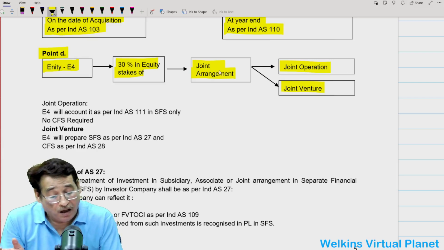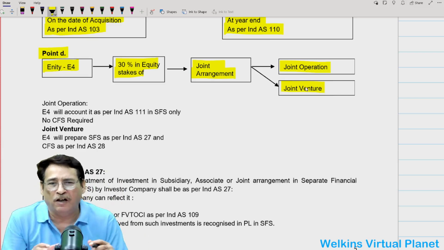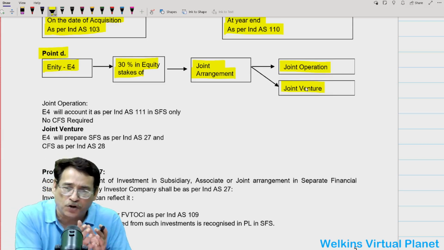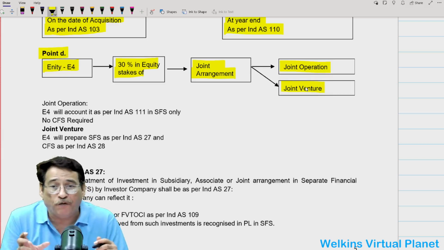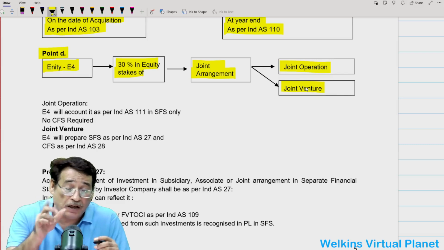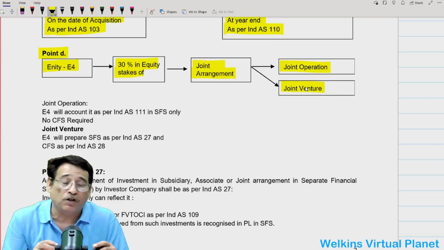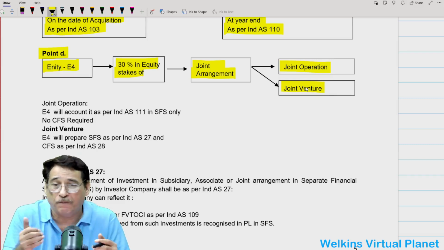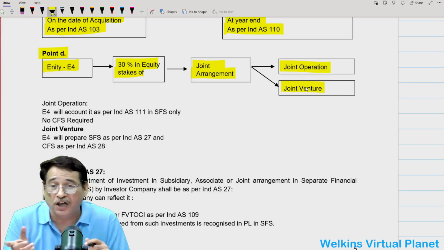However, if the joint arrangement is in the form of a joint venture, we will see when we study Ind AS 111 that a joint venture is a structured organization, sort of corporate. In this case, the investor will prepare separate financial statements as per Ind AS 27. That means whatever investment we have made in the joint venture will be recorded in the separate financial statements as per Ind AS 27. Correct? Besides that, we have to prepare consolidated financial statements, but this time as per Ind AS 28.